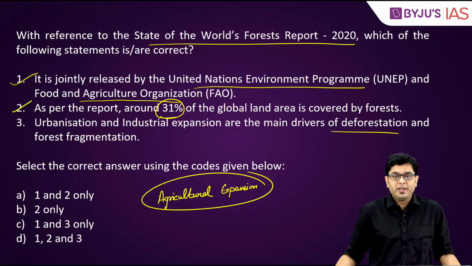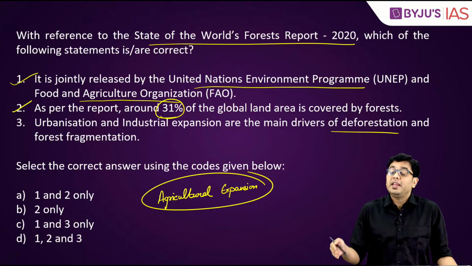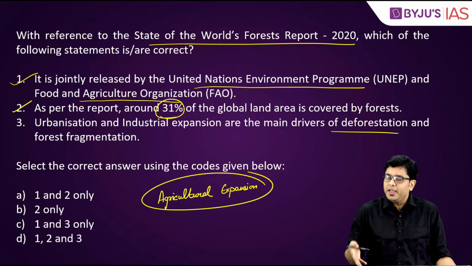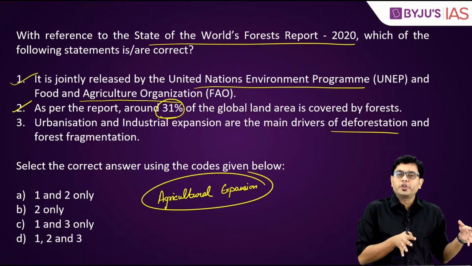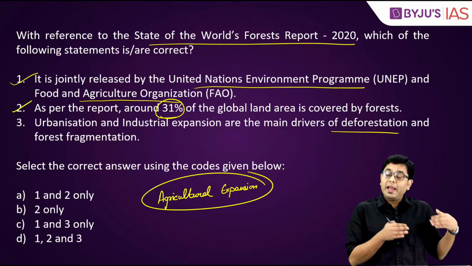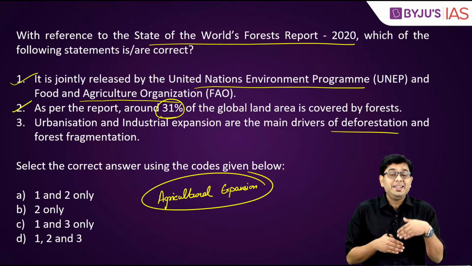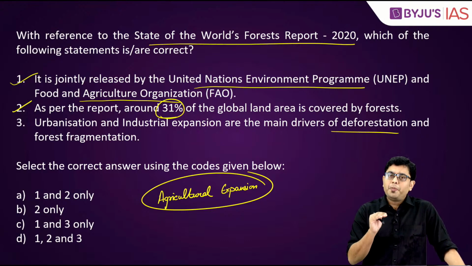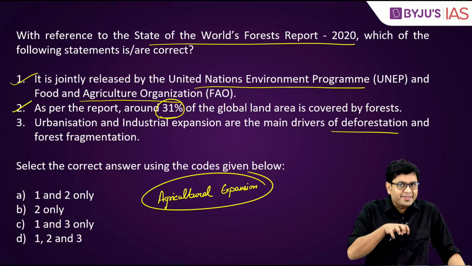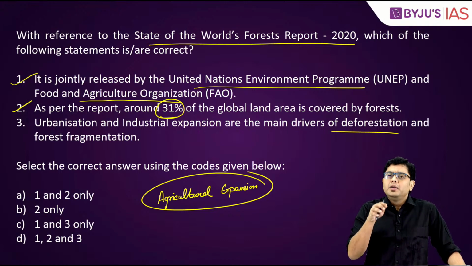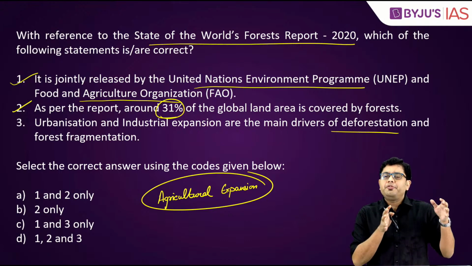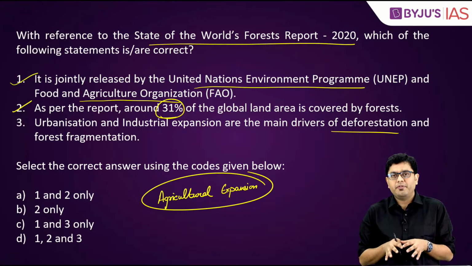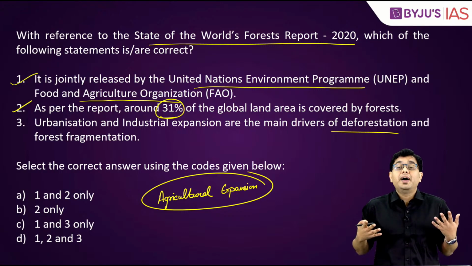Even in our country, northeastern part of the country is the one which is experiencing deforestation at an alarming rate. Even though the India State of Forest report, last report came out in 2019, the next report is slated to come out later this year. That report told us that as compared to the land area, still around 75 to 85% of the land area of northeastern states are still under forest cover. But deforestation is alarming. Why?